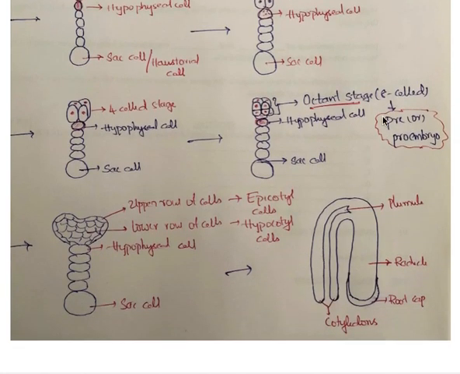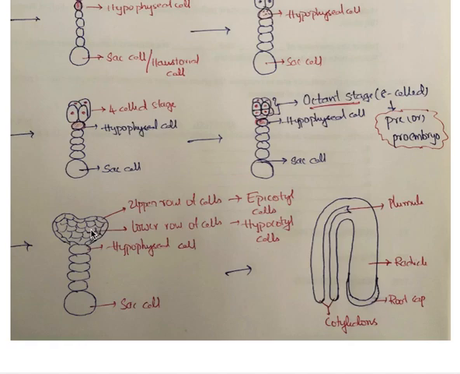Now, in this particular octant stage, the fourth division and fifth division also take place. But the problem is, after the 8-cell octant stage, the cell formation will not be counted in the form of cells, that means 16 cells, 32 cells. Then in which terms? In terms of rows, that means layers. See the first row and the inner row; like that we will start counting the increase in the number of cells in terms of rows.